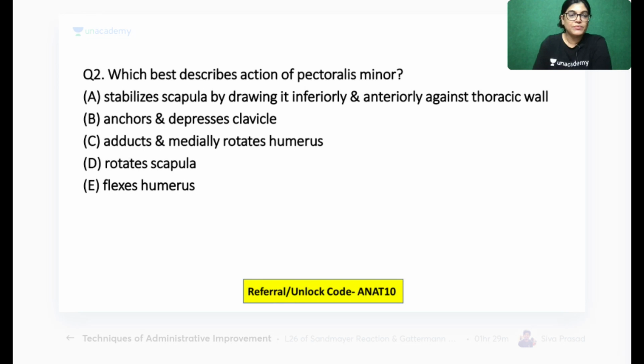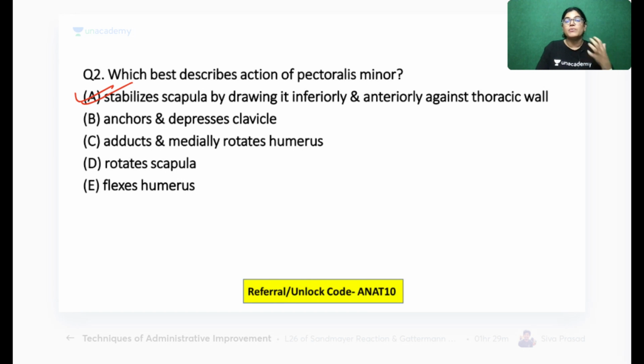Okay. So if we talk about the best answer, the action of pectoralis minor muscle is stabilizing the scapula by drawing it inferiorly and anteriorly against the thoracic wall. The pectoralis minor lies under the cover of pectoralis major muscle. It arises from the 3rd, 4th and 5th costocartilage junction of the ribs and is inserted onto the coracoid process. I would like to show you a diagram for it.